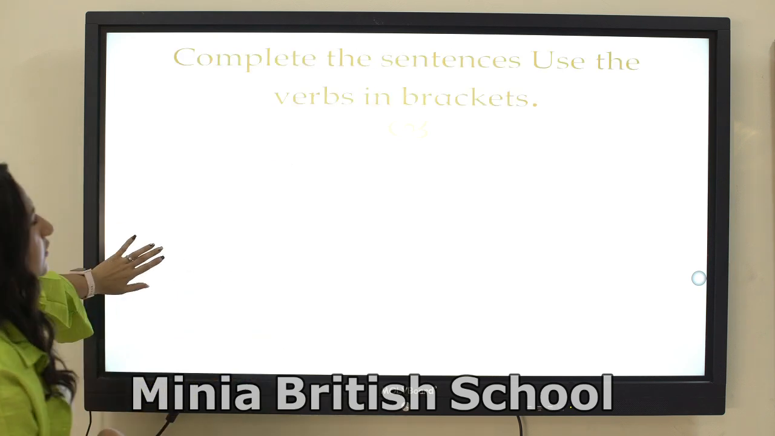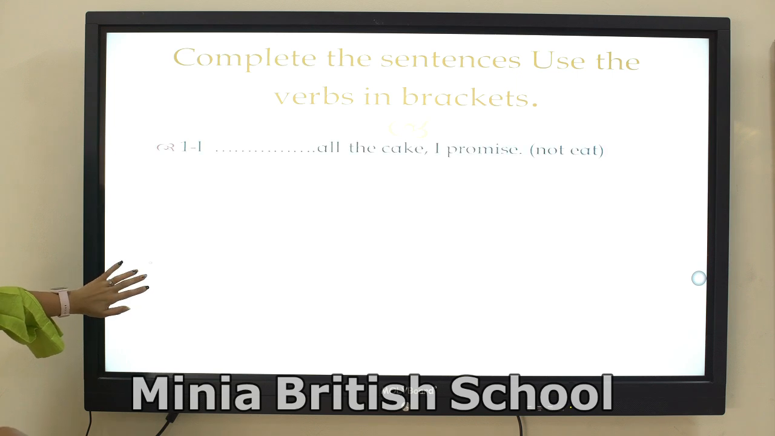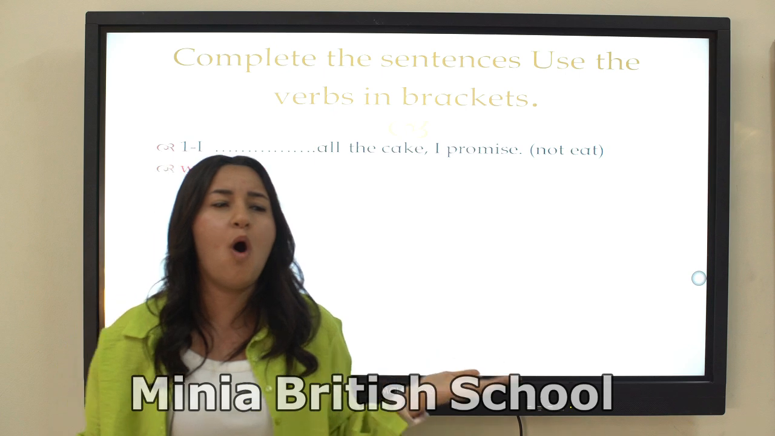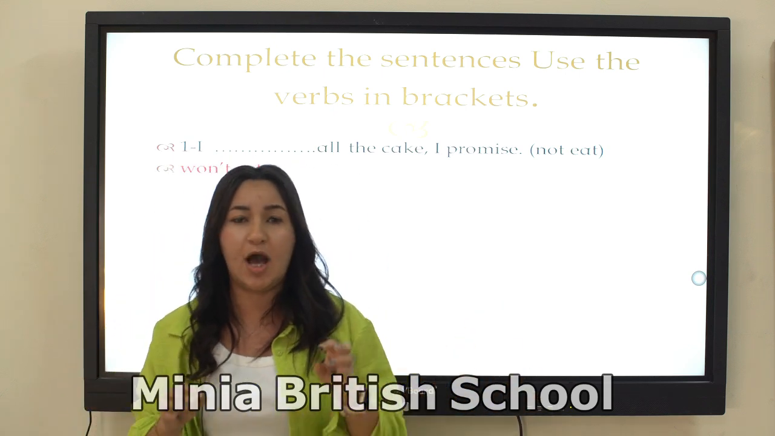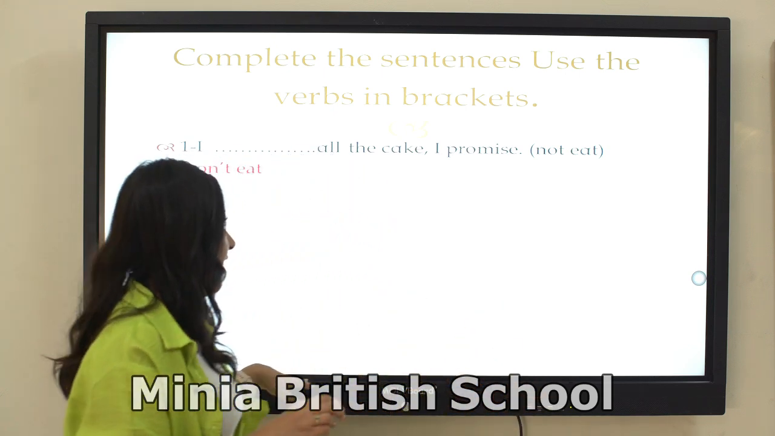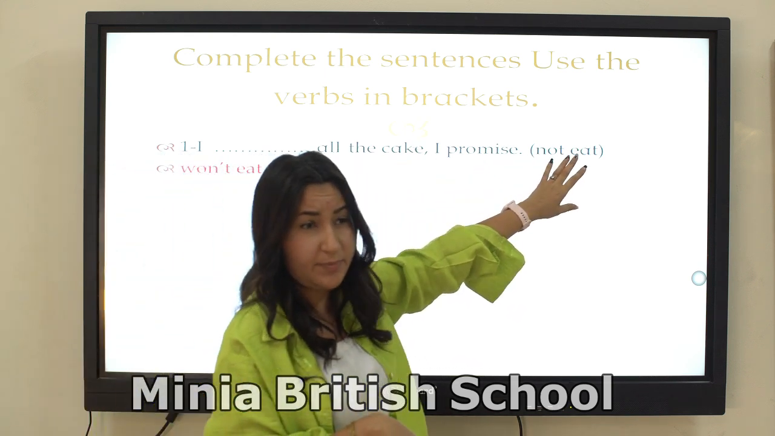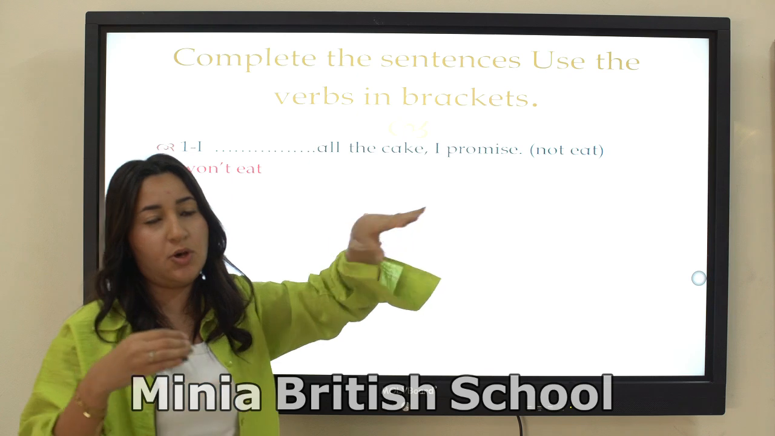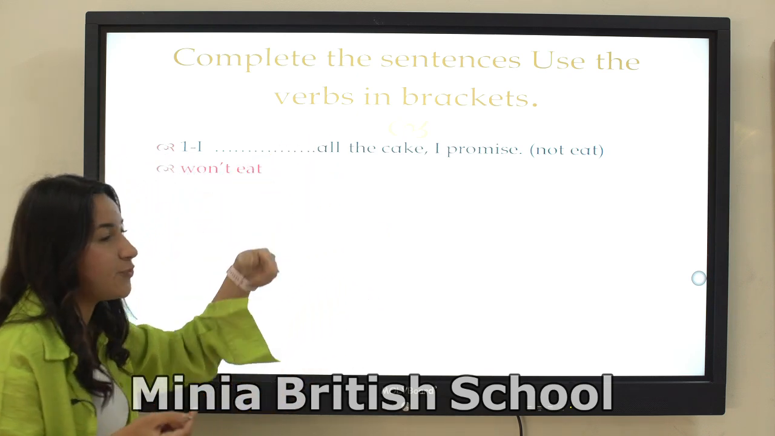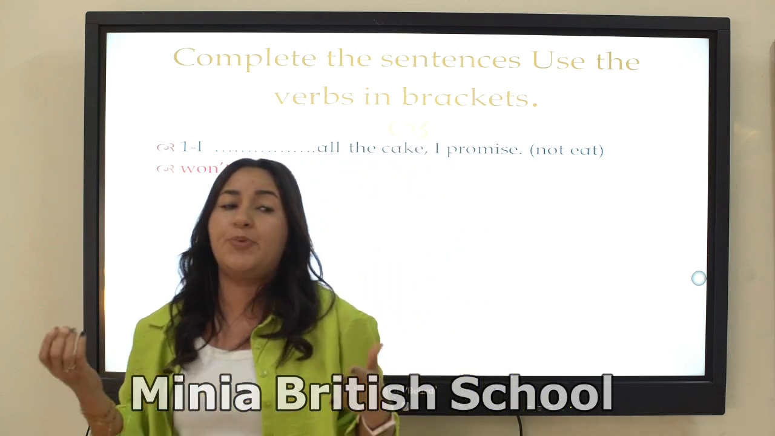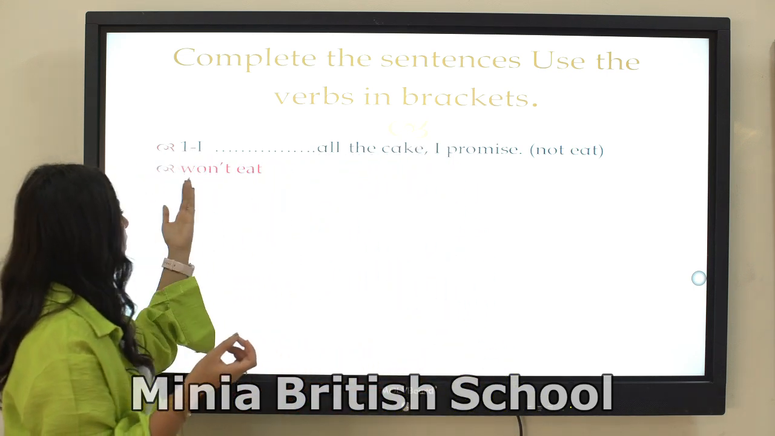Complete the sentence, use the verbs in practice. So what is the negative of will? Won't, W-O-N apostrophe T. Okay, so we have the verb in practice, not eat, so it will be negative. We have a promise, and we said before that we use will with promises, so: won't eat.